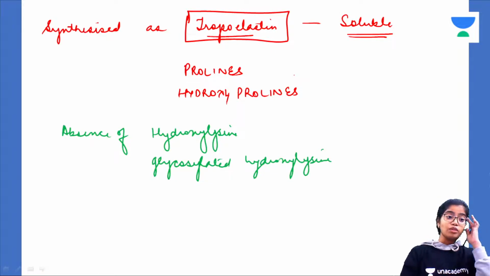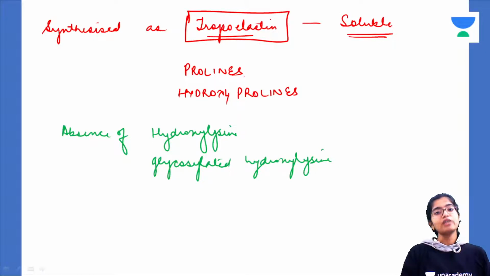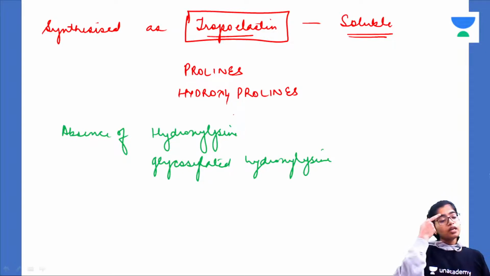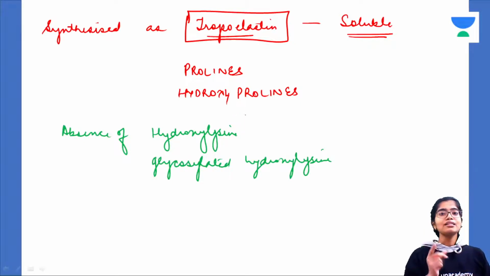Now, when this tropoelastin is converted into an insoluble structure, that structure is called elastin, and that is deposited in the extracellular matrix. It also contains proline and hydroxyproline. It contains lysine, but it does not contain hydroxylysine and glycosylated hydroxylysine.